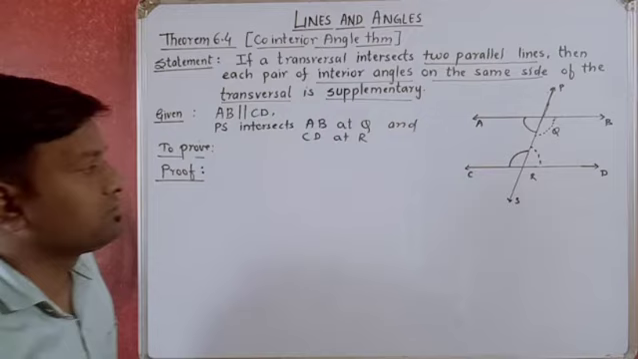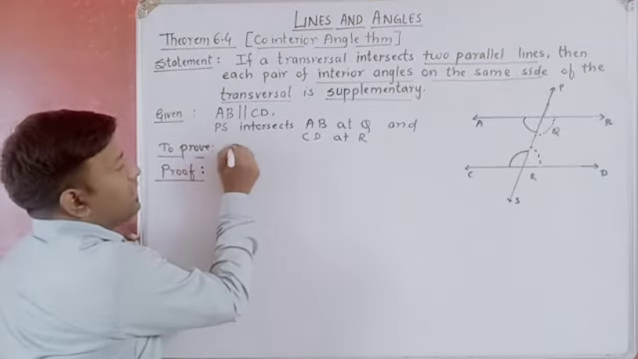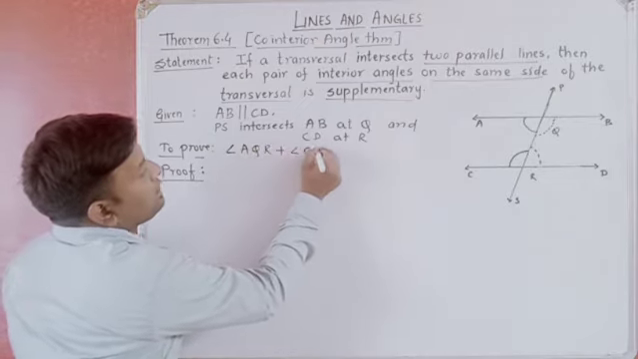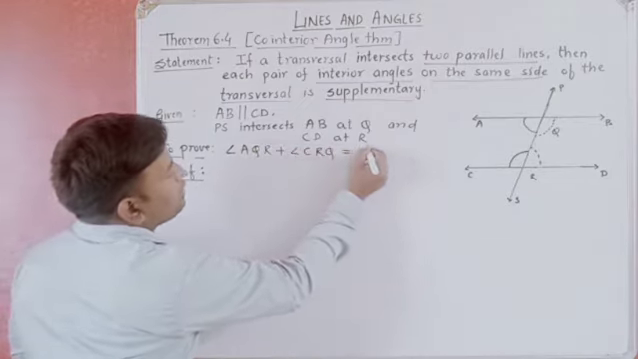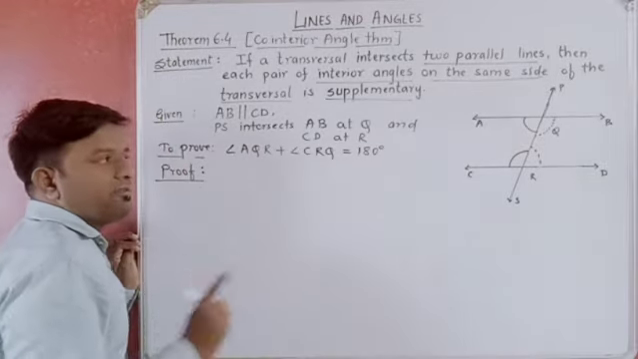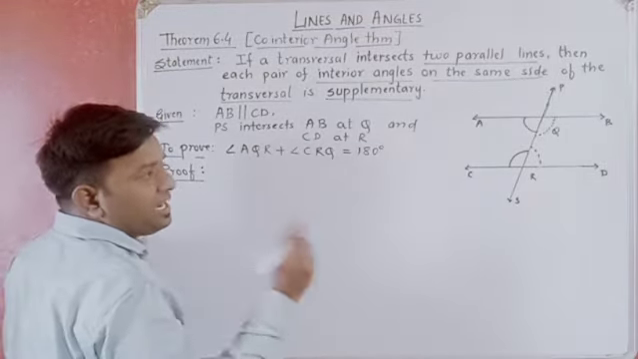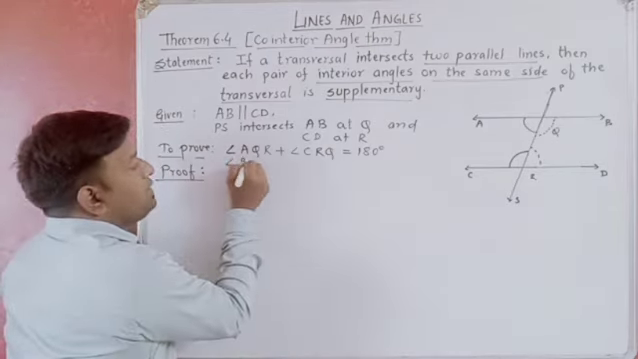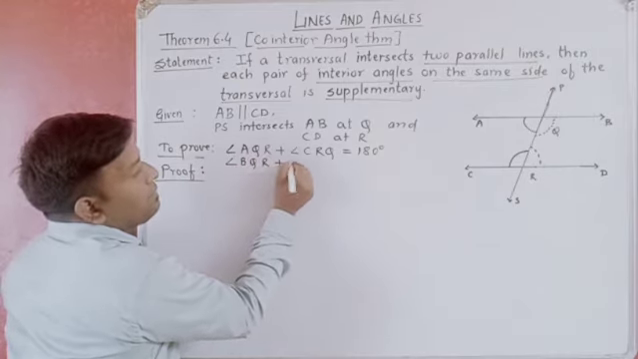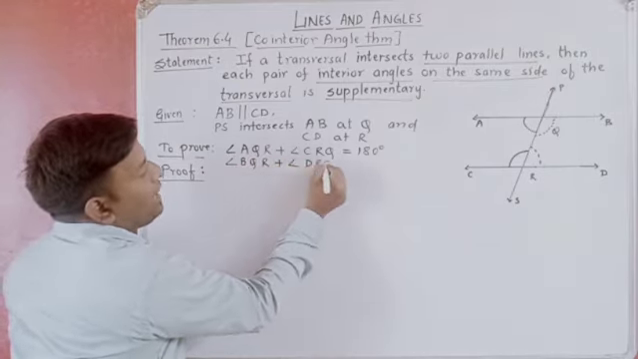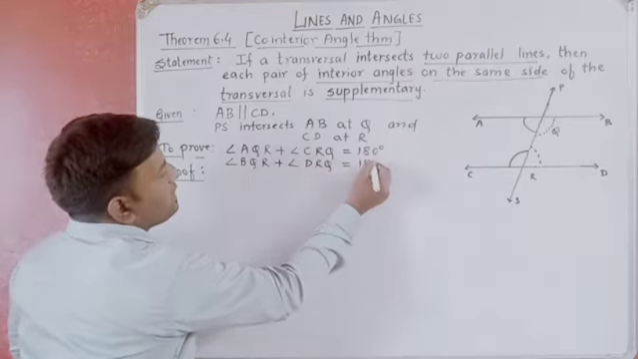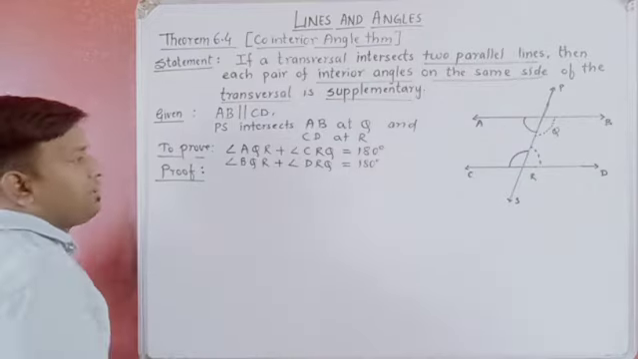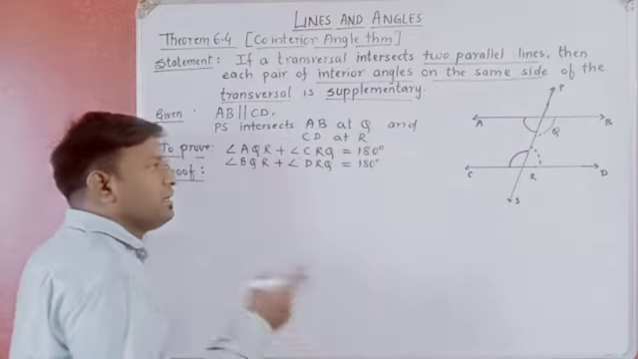Right? Now we will write it as angle AQR plus angle CRQ is equal to 180 degrees. This is the first pair of interior angles on the same side of the transversal. Another one is angle BQR plus angle DRQ is equal to 180 degrees. We have to prove one of these two statements, the other we can prove similarly.